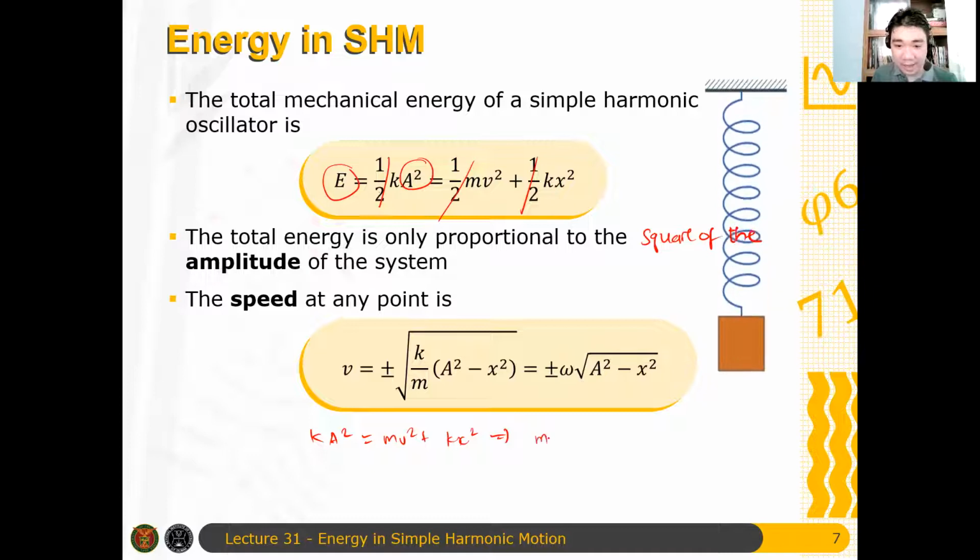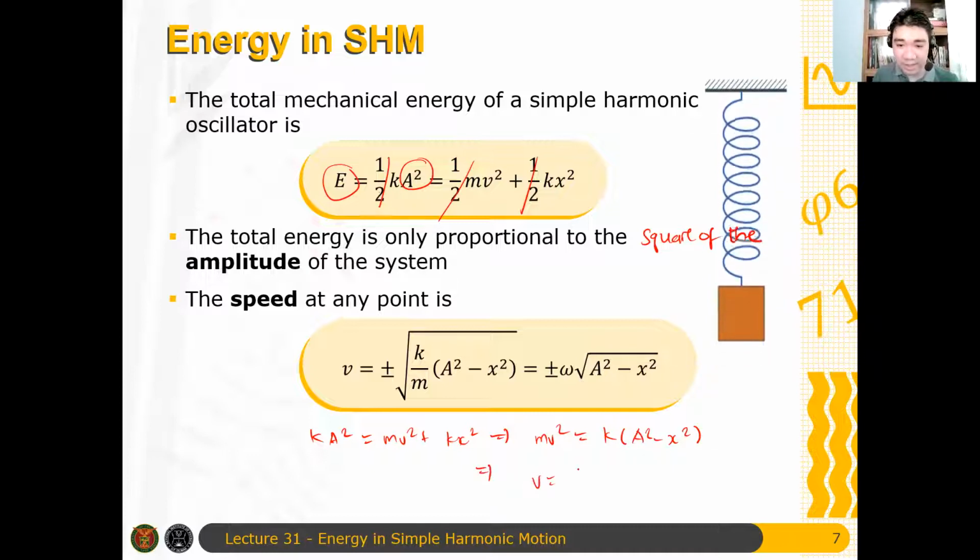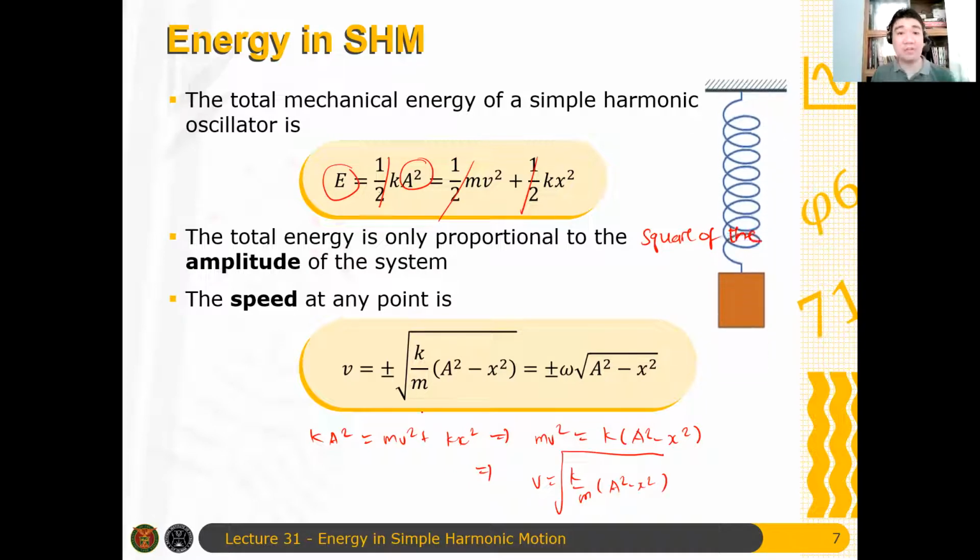This just means that I have mv squared equals k quantity A squared minus x squared, and therefore v is equal to the square root of k over m times A squared minus x squared. That is why it has that form. Plus or minus is needed because there can be negative velocities there. Okay, got it? We can also calculate the speed at any point using this equation.